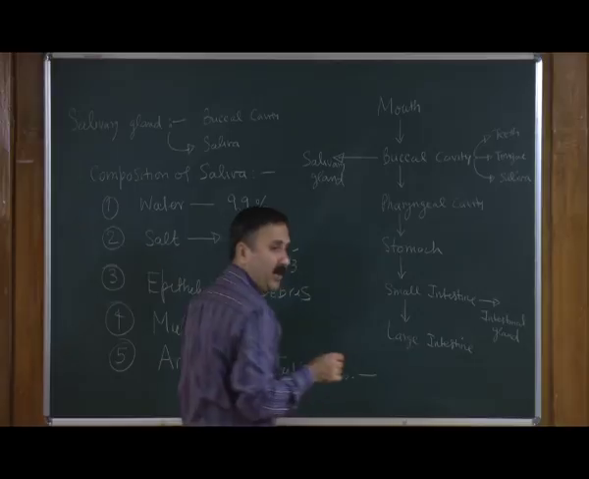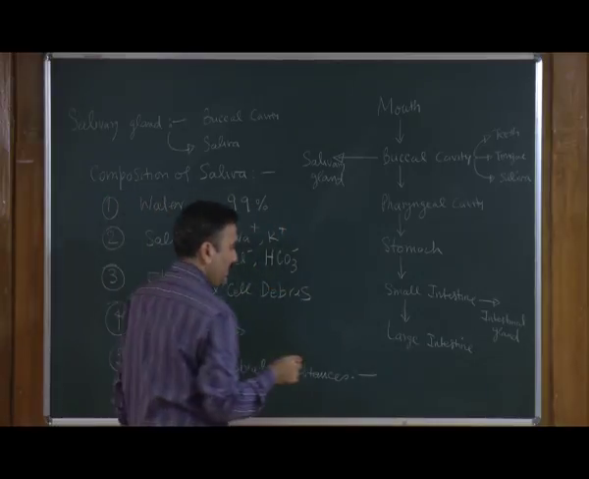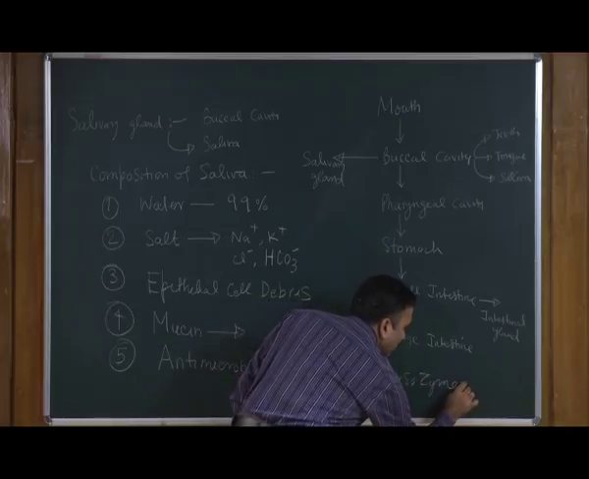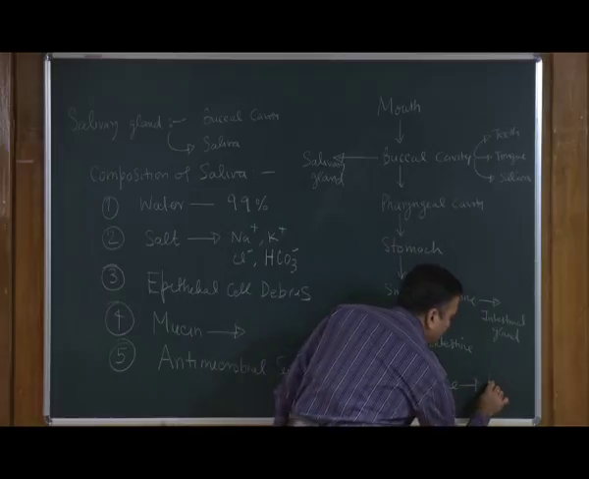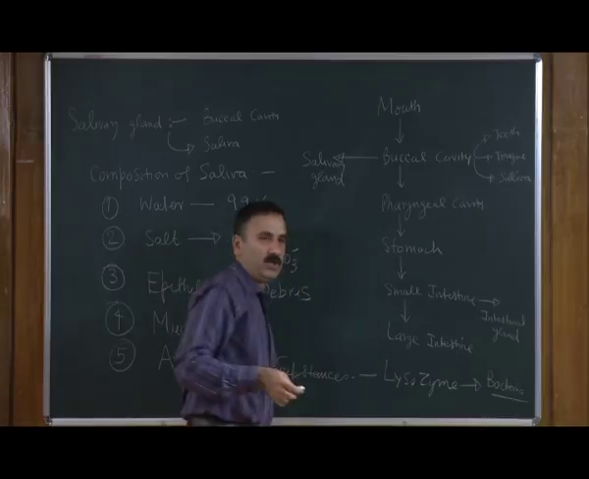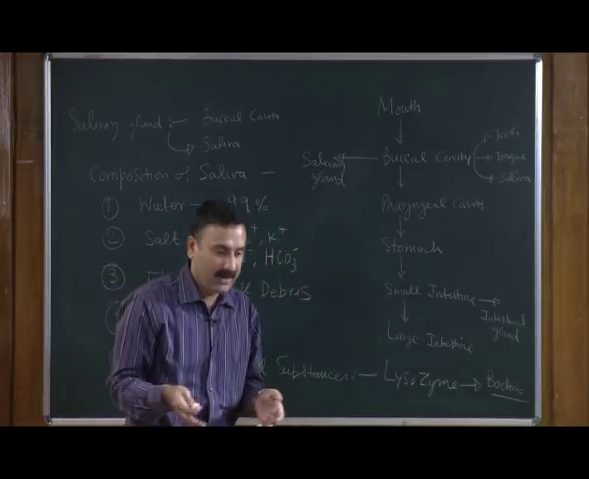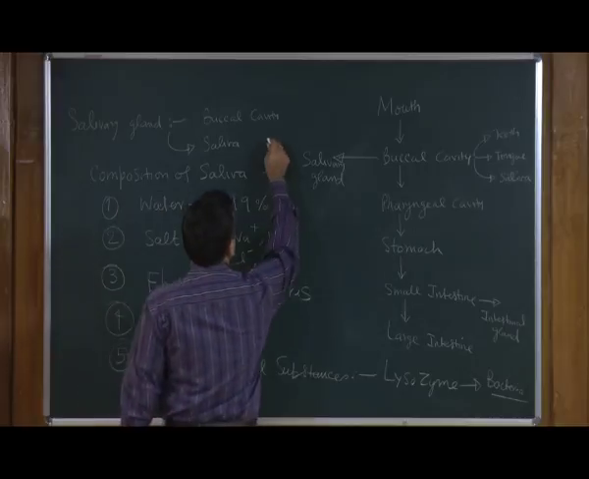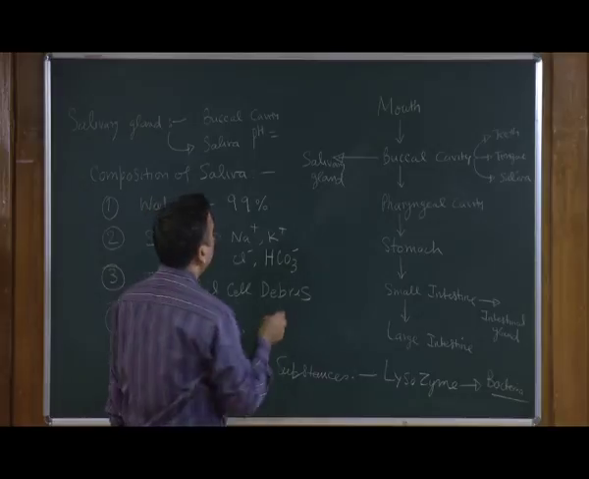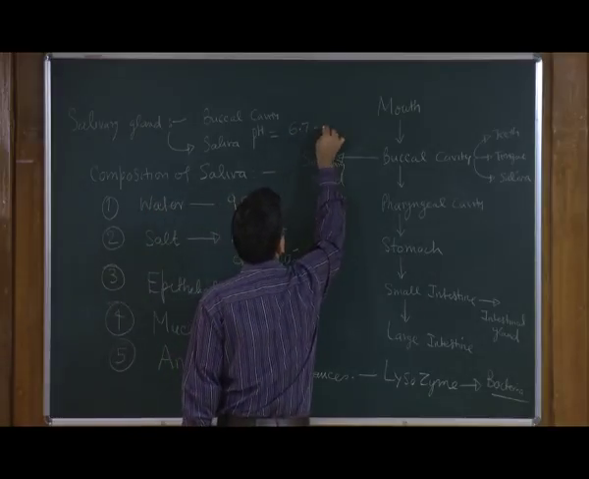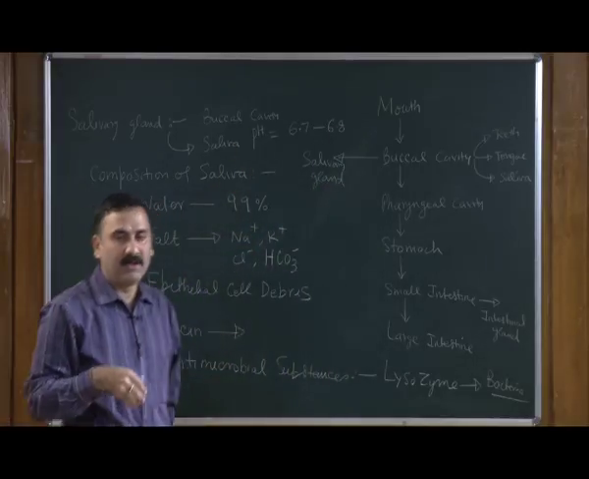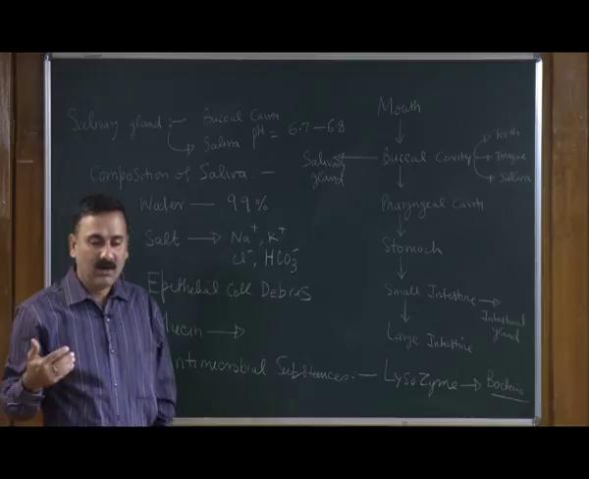One of the popular antimicrobial substances present in saliva is known as lysozyme. Lysozyme works against bacteria, and it kills the bacteria by lysing their membrane. On the other hand, the pH of the saliva is in the range of 6.7 to 6.8. So, if this is the composition of saliva, the next question is, what is the function of saliva?